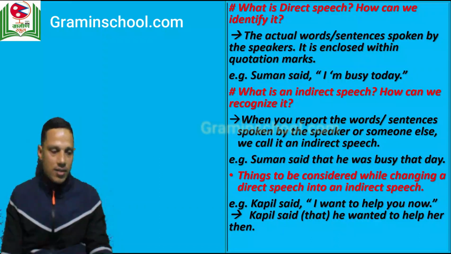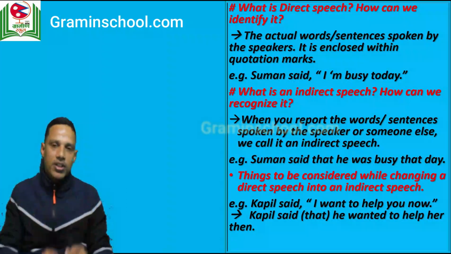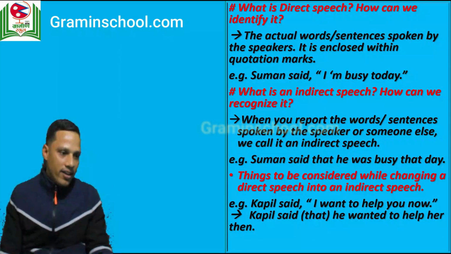You can see an example over here. In the same example, someone said, "I'm busy today." The sentence "I'm busy today" is enclosed within the inverted commas. So this is what we call direct speech, and this is the actual sentence spoken by the speaker.